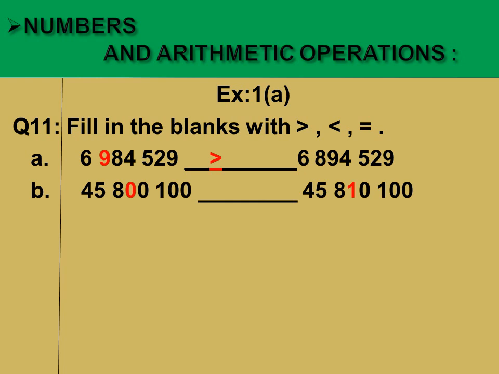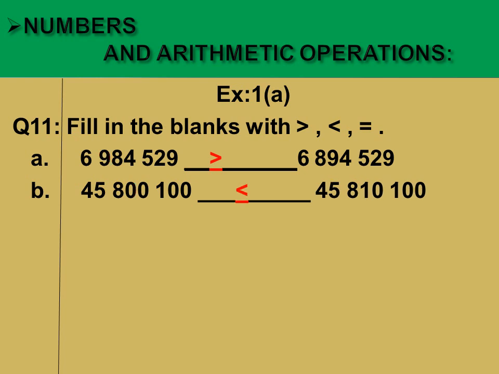Now in part B, again we have two numbers, and when we start comparison, we can say that the digit at which place? 1, 10, 100, 1000, 10,000, okay. This means that the digit at 10,000 place makes the difference, and it can help us to compare 0 and 1. Which digit is greater? Yes, 1. So we will put the sign of greater towards this one, or we can say that in part B the first number is greater than the second number.